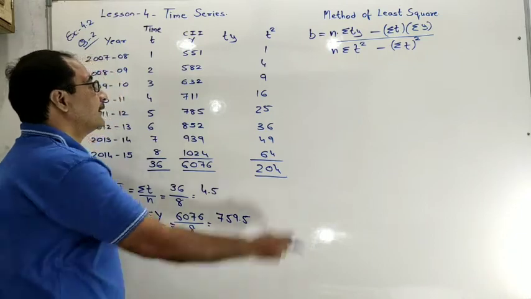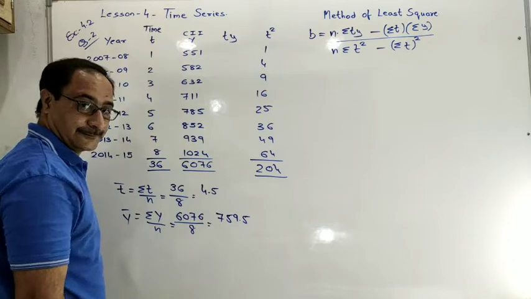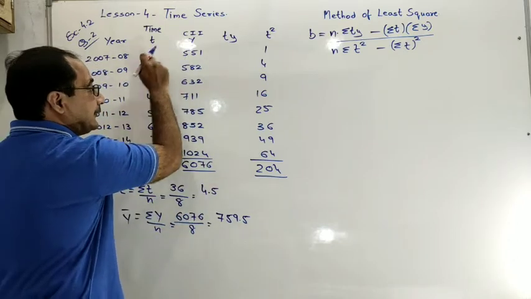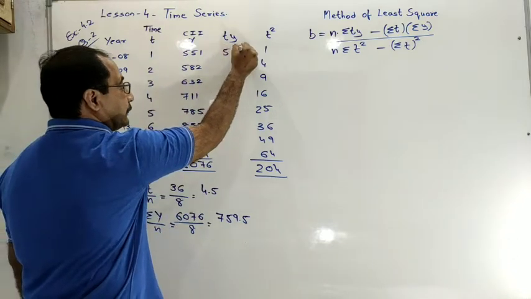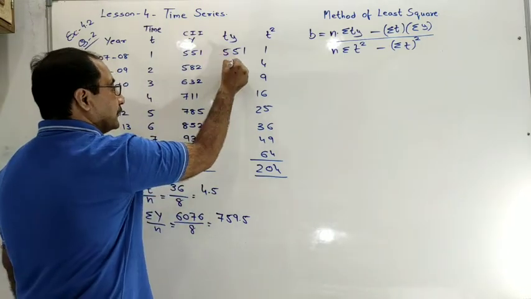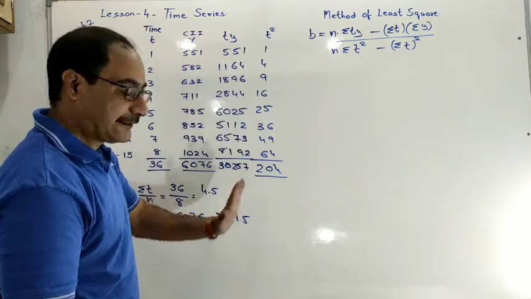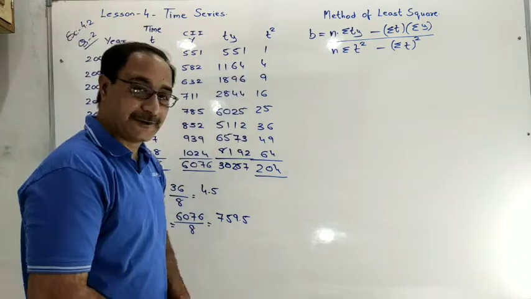Complete. Ty means multiplication of t and y. 5 into 1, 5; 5 into 2, 10; 4 into 4, 16; 10, 11. You now know how to find ty, and how to find t square.